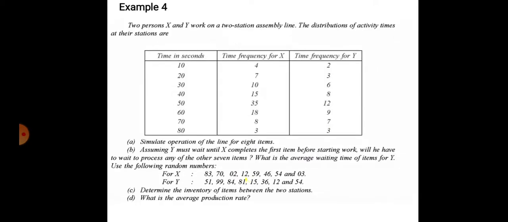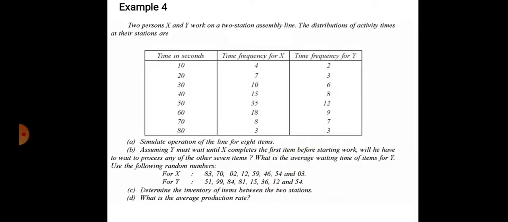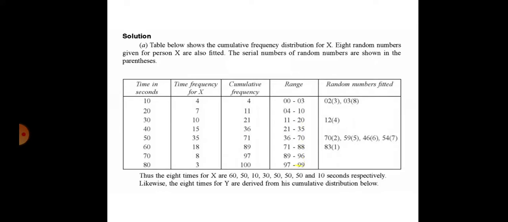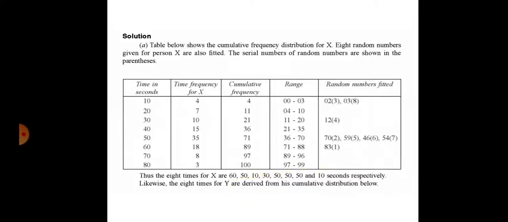Then what about the fourth number? 12. So 12 is fitting here, 11 to 20, in the third row. Then what about the fifth number? 59. 59 is in the fifth row, 36 to 70. So 59 is the fifth random number. Then 46 is the sixth random number. 46 is fitting in the same range, so 46 is the sixth random number.